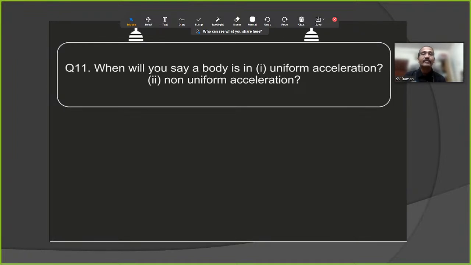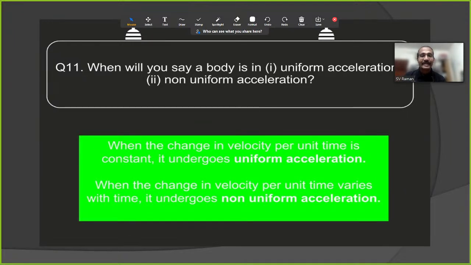Next, when will you say a body is in uniform acceleration and non-uniform acceleration? We will see that. When the change in velocity per unit time is constant, it undergoes uniform acceleration. When the change in velocity per unit time varies with time, it undergoes non-uniform acceleration. Hope it's clear.